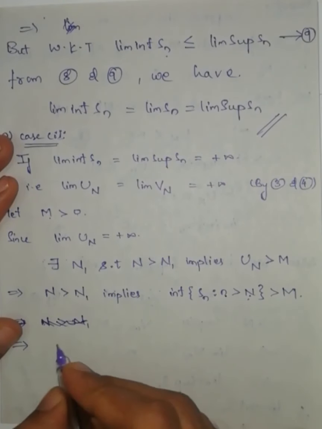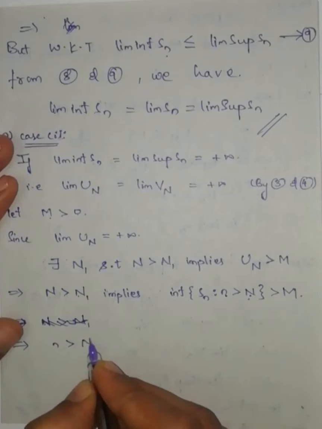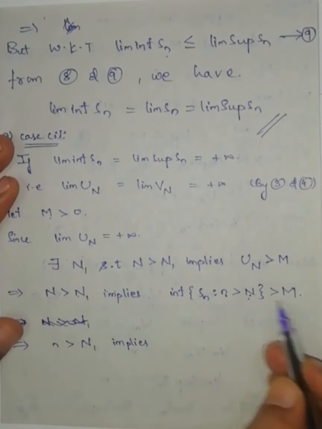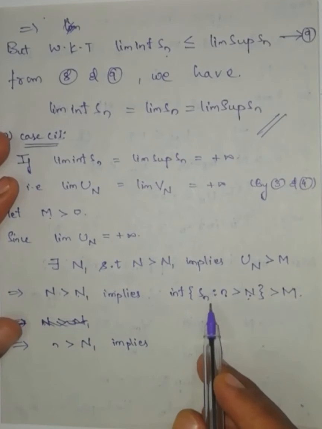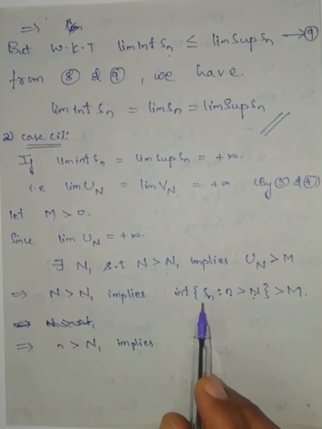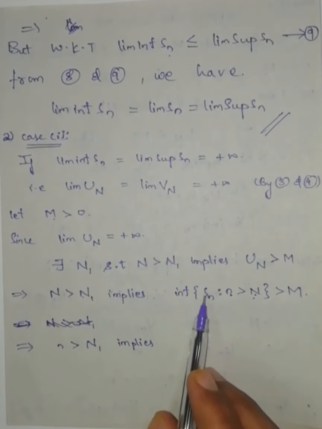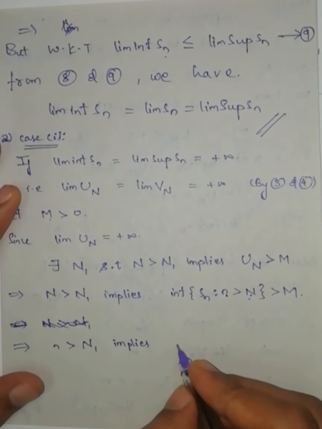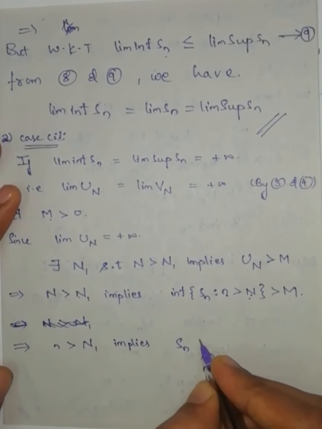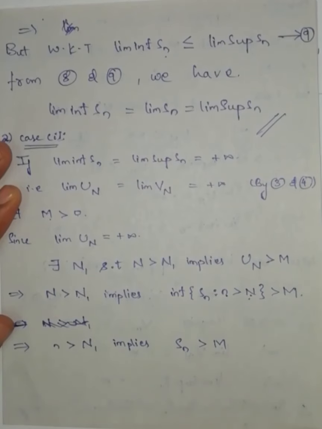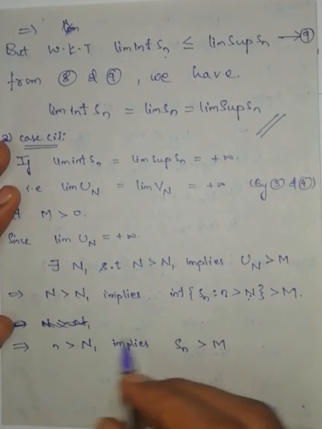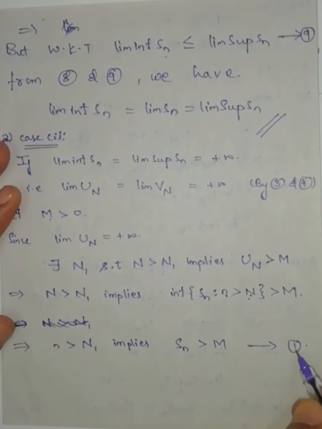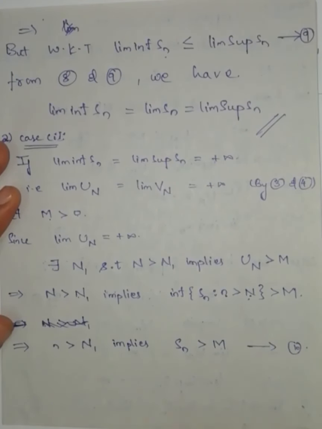So small n greater than capital N1 implies infimum of a set is greater than M. Infimum means all the elements of a set are greater than or equal to the infimum. If the infimum is greater than M, then all the elements are also greater than M. Therefore Sn is greater than M. This is equation number, let us take, 10.